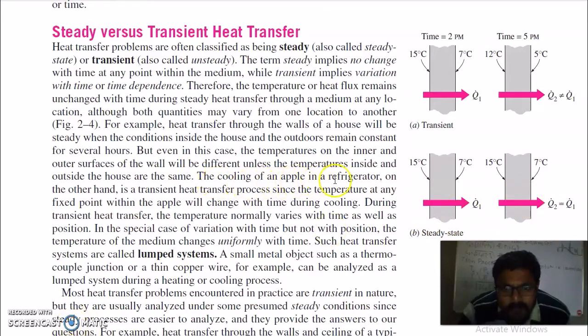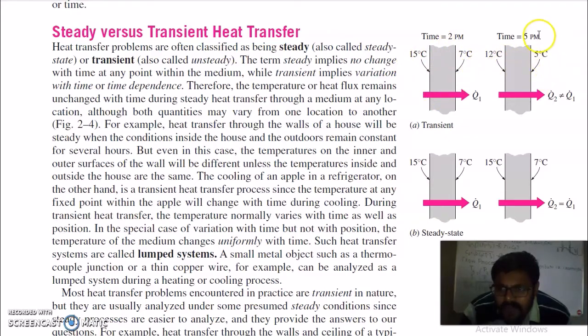The cooling of an apple in a refrigerator, on the other hand, is a transient heat transfer process, since the temperature at any fixed point within the apple will change with time during the cooling. Or you can see in the wall, here temperature has changed from 15 to 7 at 2 p.m.